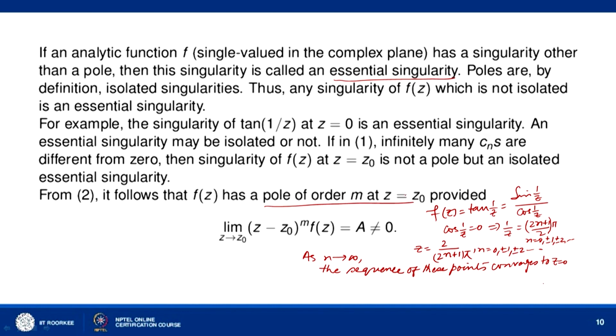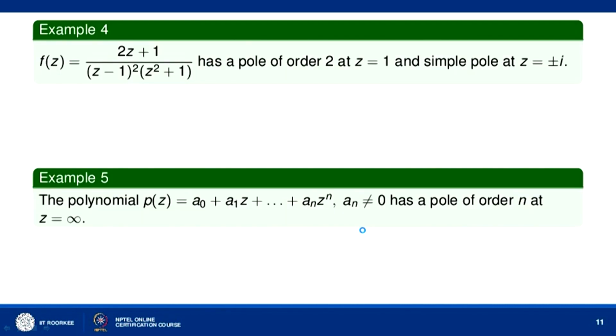So this is another definition of a pole of order m. From (2) it follows that f(z) has a pole of order m at z equal to z naught provided the limit as z tends to z naught of (z − z naught)^m f(z) is a finite quantity which is non-zero. So for example, f(z) equal to (2z + 1) over (z − 1)²(z² + 1). You can see here the limit